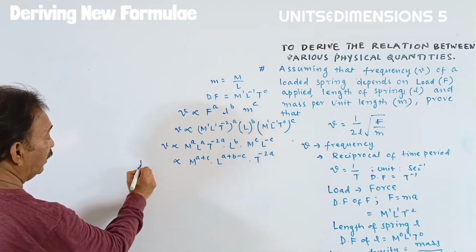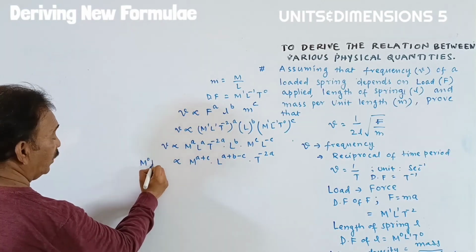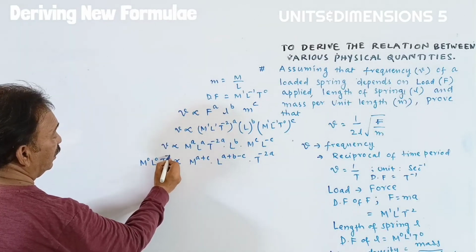That means we can write M to the power of 0, L to the power of 0, T inverse.